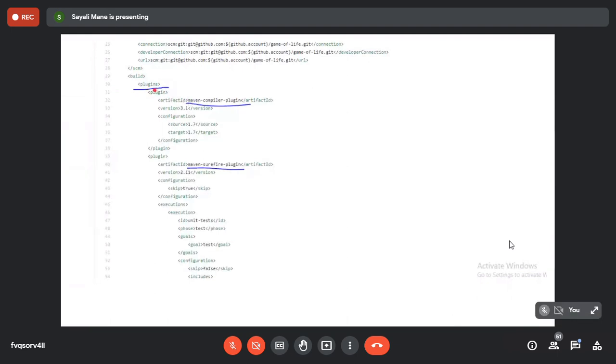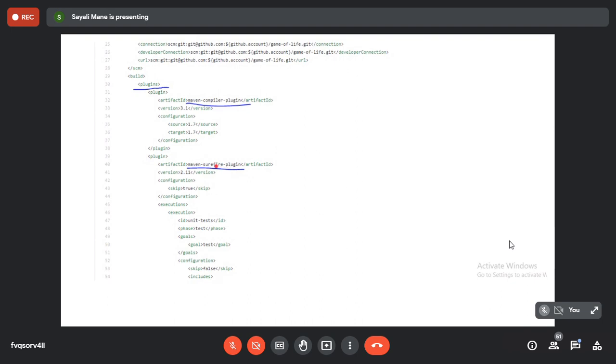See, artifact ID means the name of the respective project. So the name of the respective plugin is Maven compiler plugin, means compiler plugin is used. Next one, Surefire plugin is also used. If you scroll down, you will see the plugin with its name.